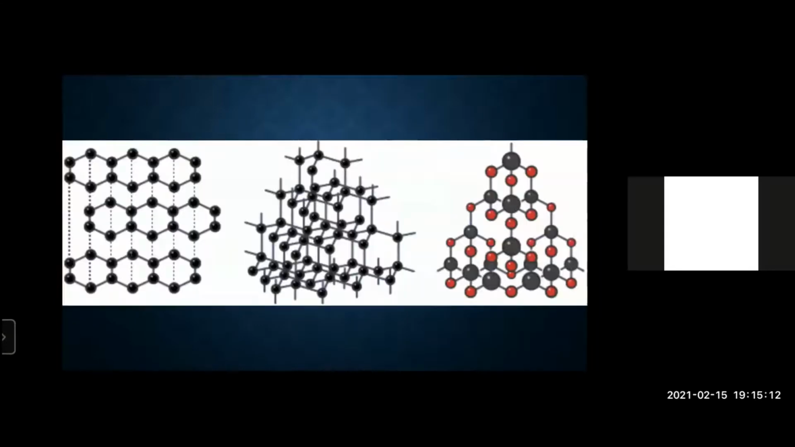So what are these three lattice structures representing? The one on the left shows graphite, the one in the center shows diamond, and the one on the very right shows silica or silicon dioxide, or in common terms, sand. So on the right you have silicon dioxide, the gray molecules represent silicon and the red molecules represent oxygen. In the center you have diamond, which is an allotrope of carbon, and each black molecule is representing carbon.